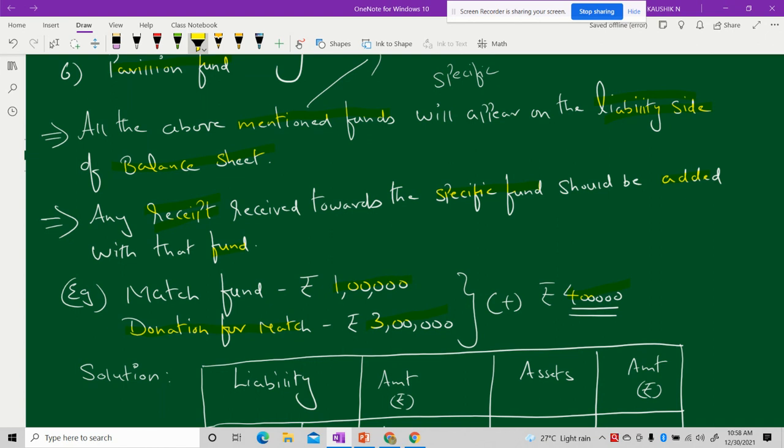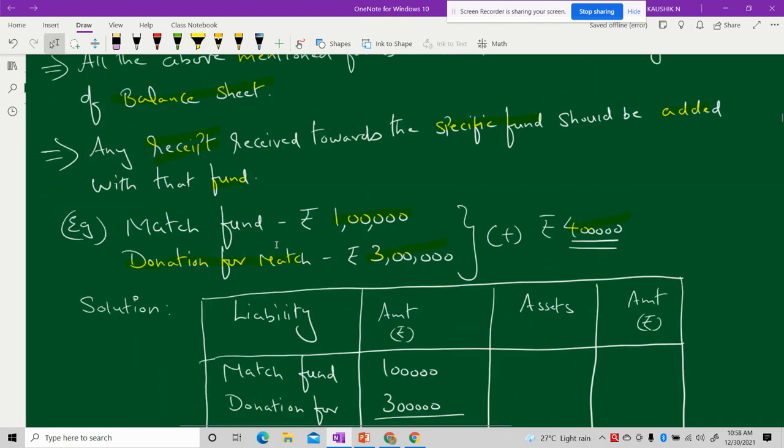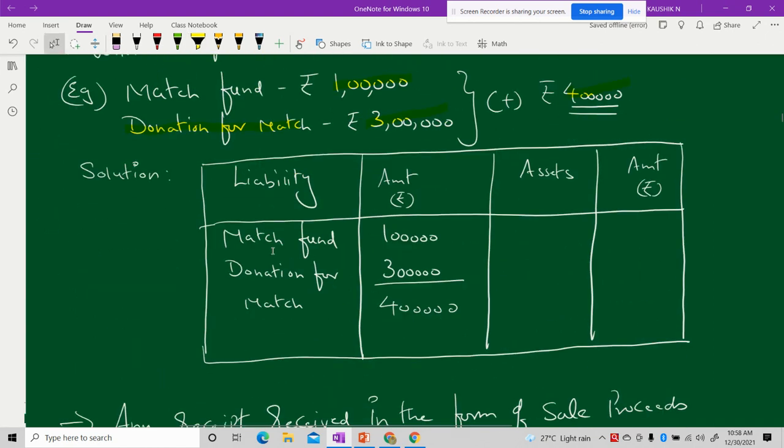Now, how to show this in balance sheet if you ask? It's quite simple. You just have to prepare the format of the balance sheet. You mention left hand side as liability side, an amount in terms of rupees, right side as assets, an amount in terms of rupees. First write the match fund what you have, 1 lakh rupees over here. Then below, you write down the donation amount you have received for matches, that is rupees 3 lakh. Adding these two, you'll get 4 lakh.